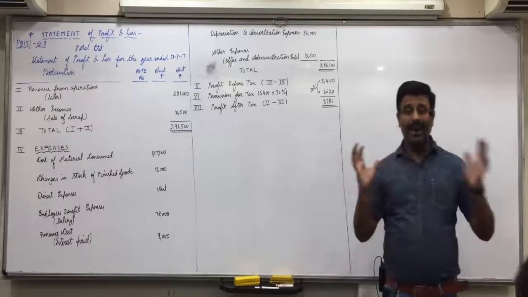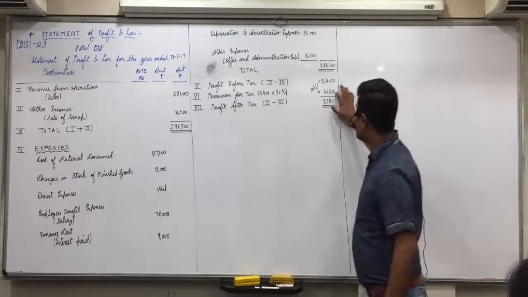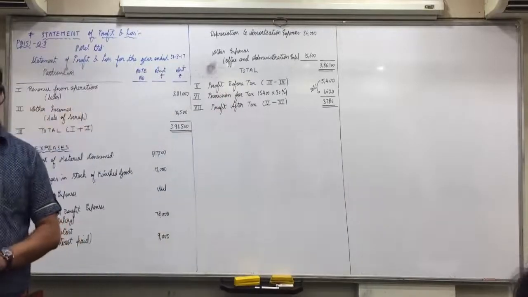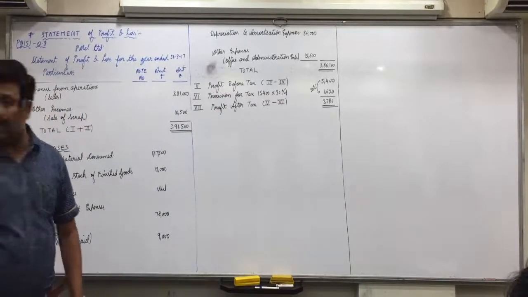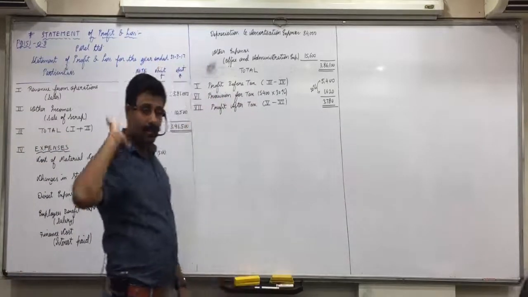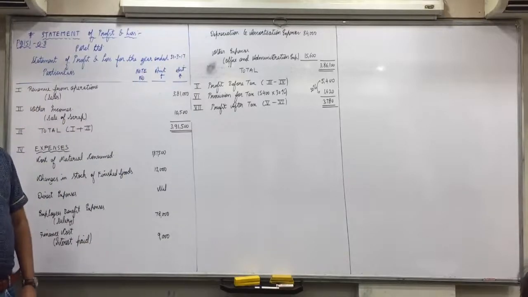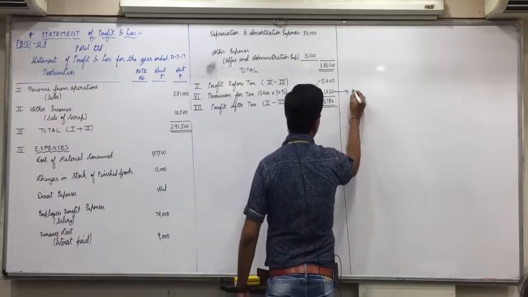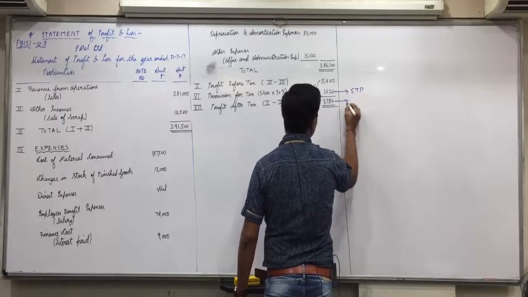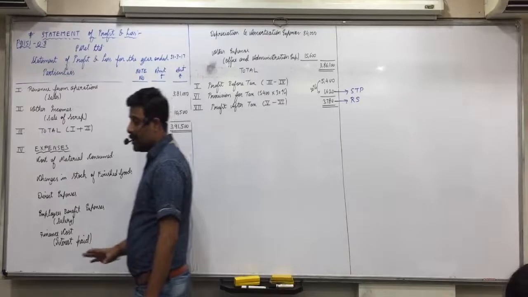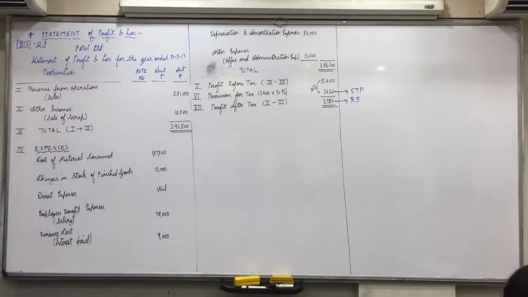If we have to make full final accounts, this 1,620 provision for tax, what second effect will you give? Short term provisions. And profit after tax 3,780, reserves and surplus. Is everyone clear with it? Only these two adjustments if at all you have. Once again, provision for tax will also come in short term provisions and this will also come in reserves and surplus. Any confusions?